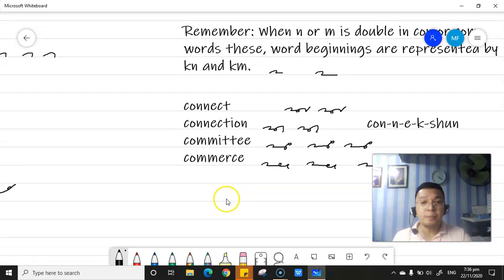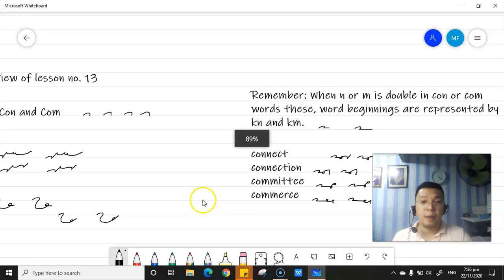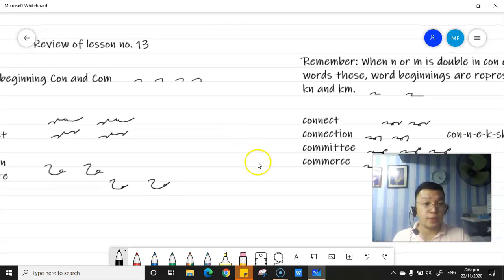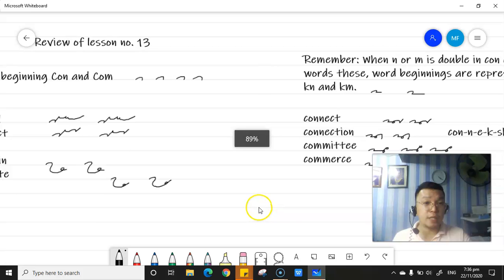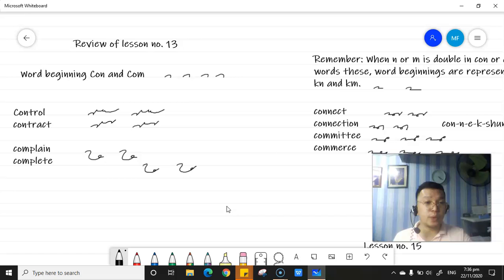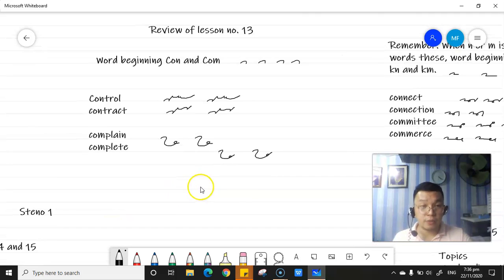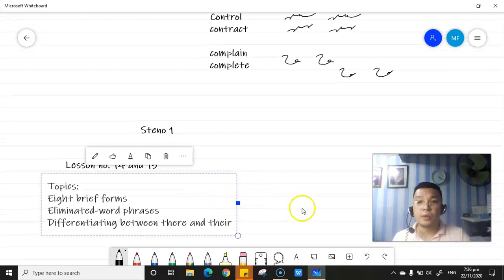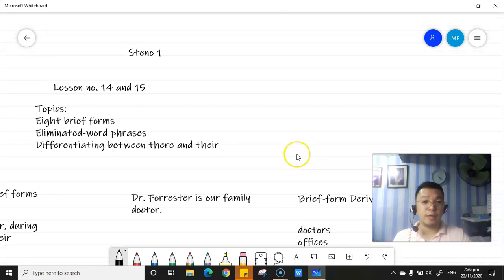Now that is the review in lesson number 13. So let us proceed now with lessons number 14 and 15. I hope that you are going to remember these two principles, especially if you see a word beginning con with another letter N, or the word beginning con with another letter M. Do not forget that one. That is the principle.